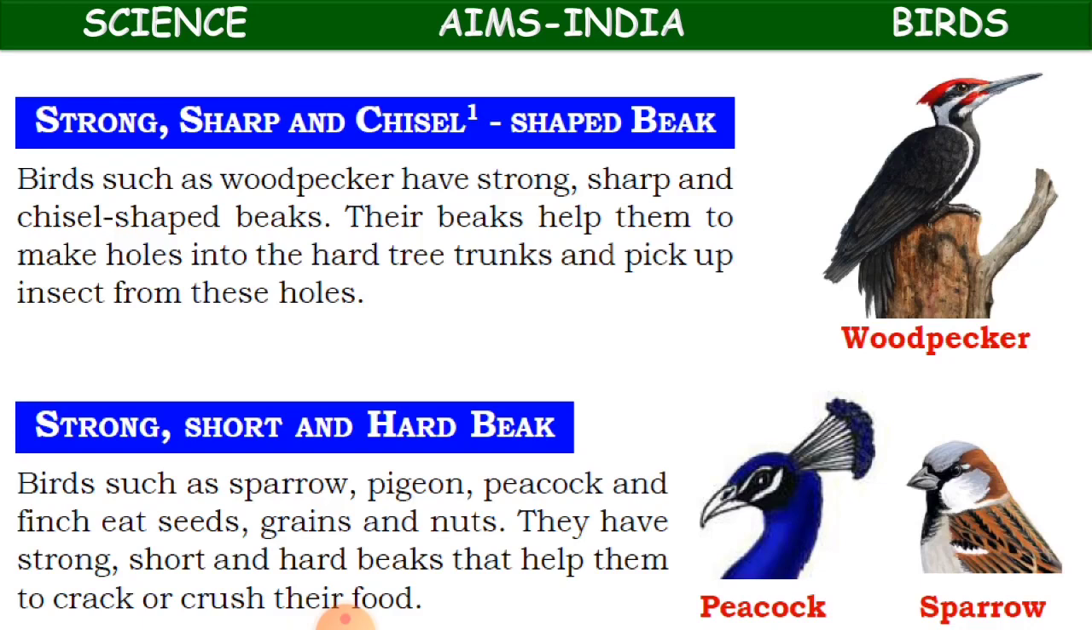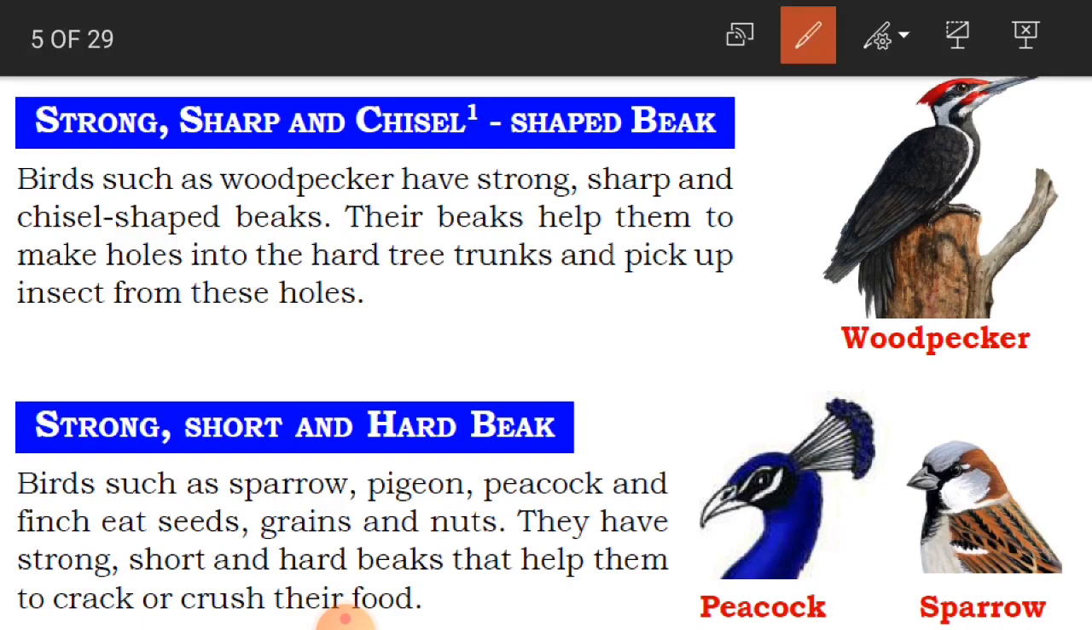Strong, sharp and chisel shaped beak. Birds such as woodpecker have strong, sharp and chisel shaped beaks. What is a chisel, children? It is a type of wood instrument which has got a sharp edge like a knife. This part is called chisel. So a bird like woodpecker has got a strong and sharp chisel shaped beak.